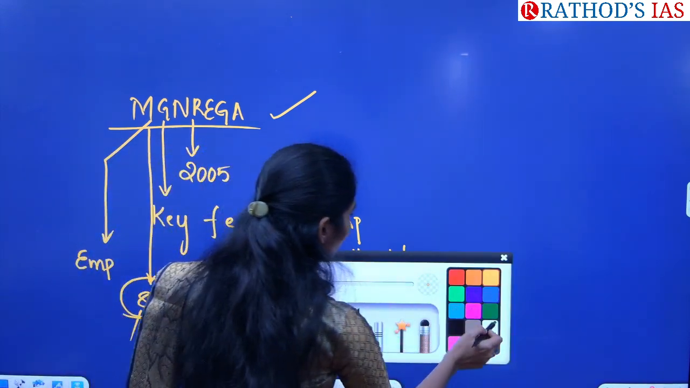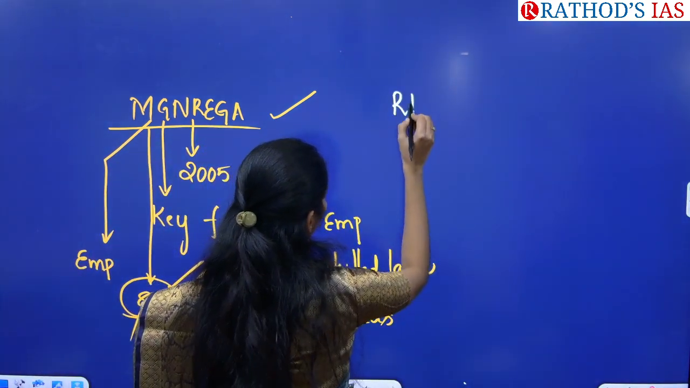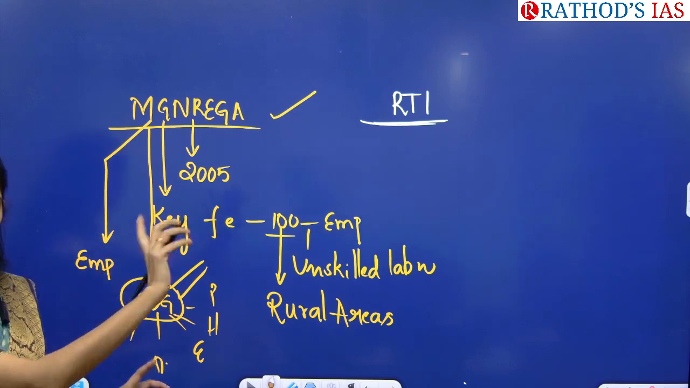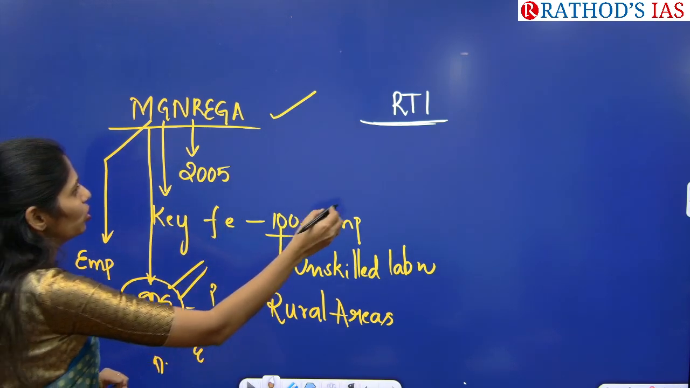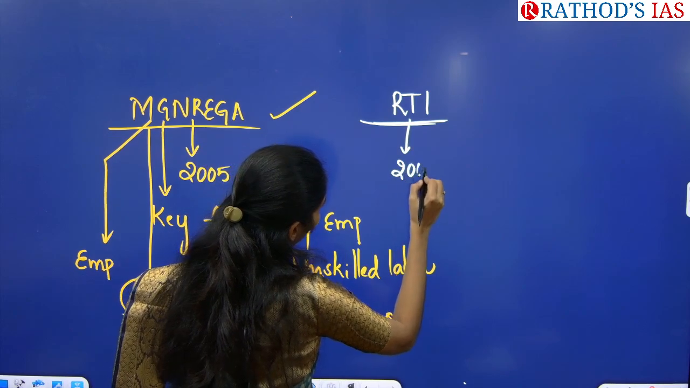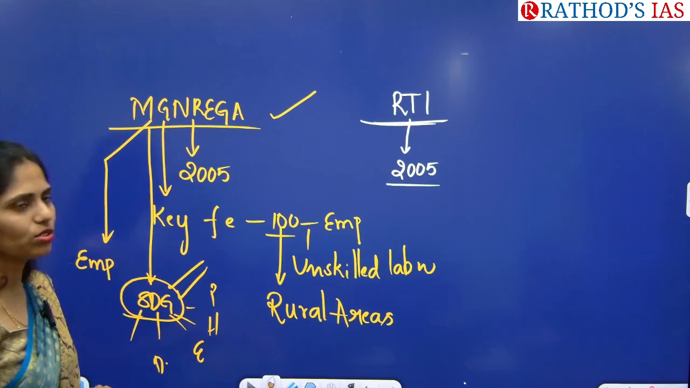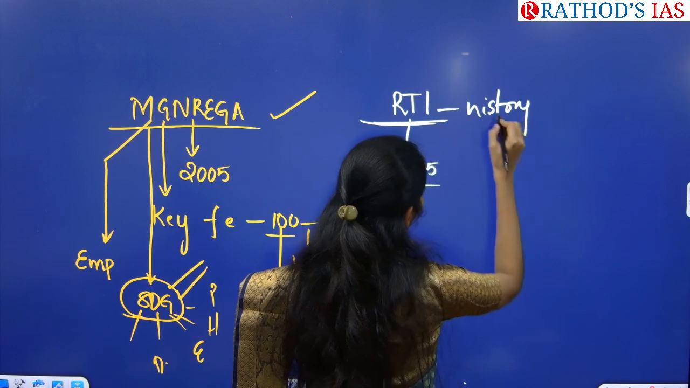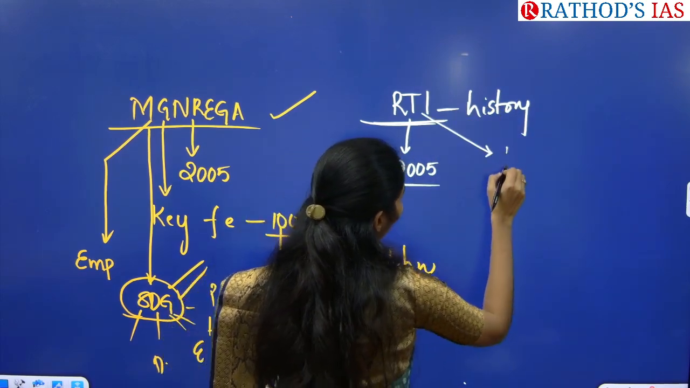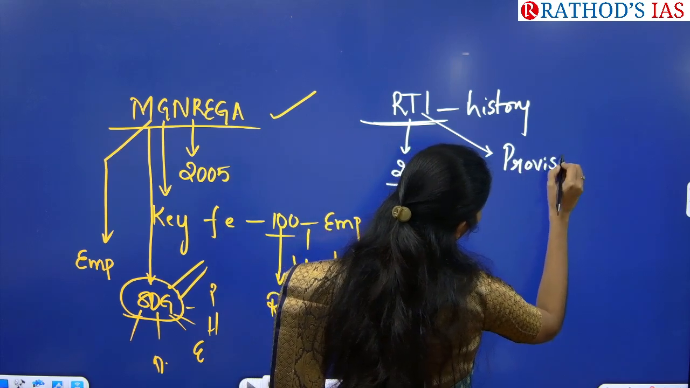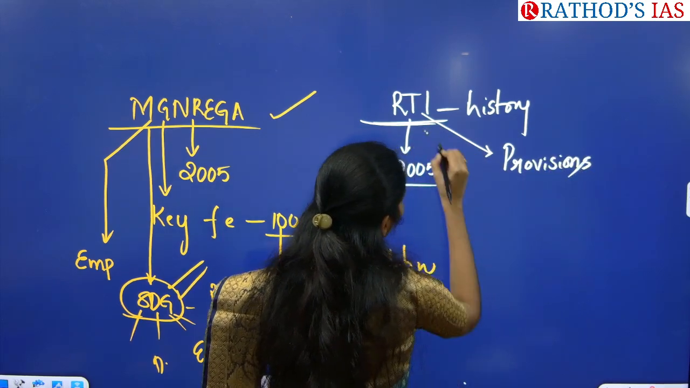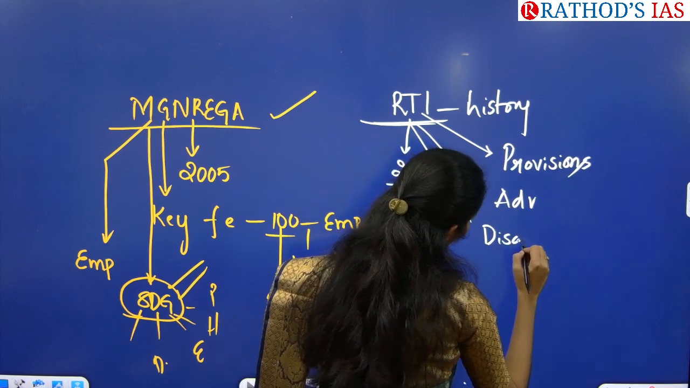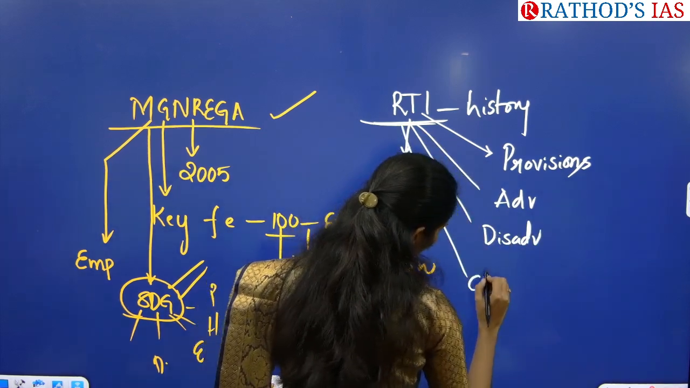Okay, apart from that, you have to see about this RTI. RTI is nothing but the Right to Information Act. There is some coincidence between these two topics: both came up in the year 2005. Here you have to see what is the history, why we came up with this act, some important provisions of this act, the advantages of this act, and the disadvantages, or you can add challenges.